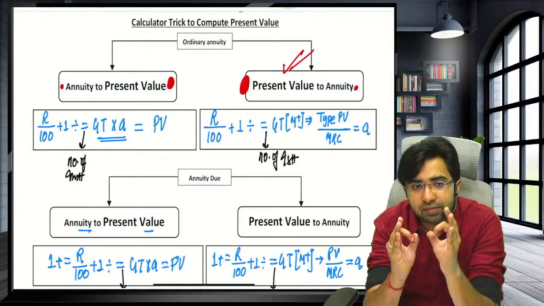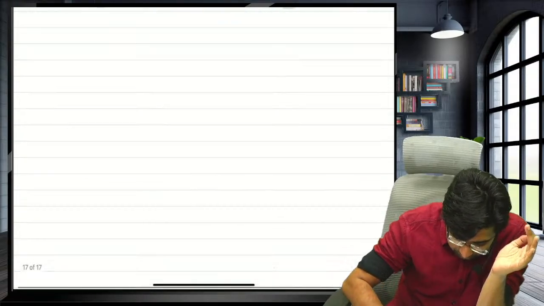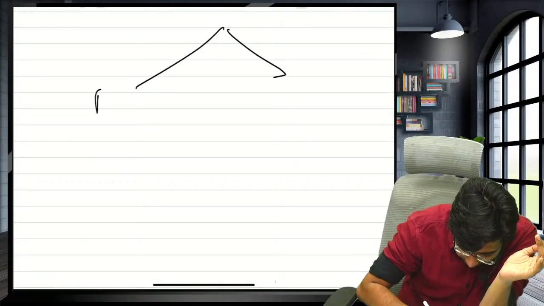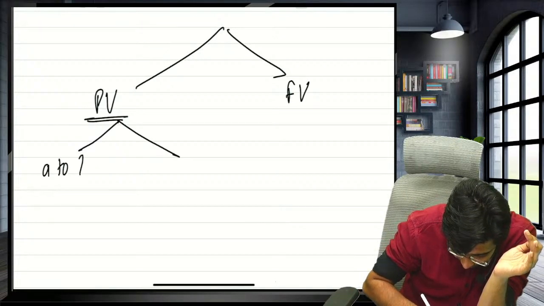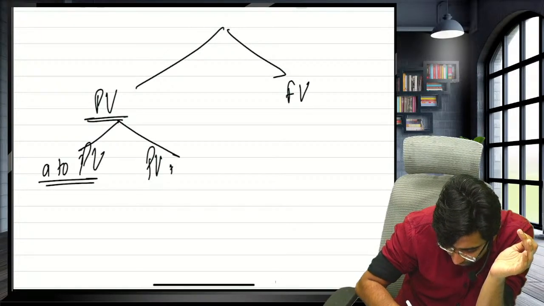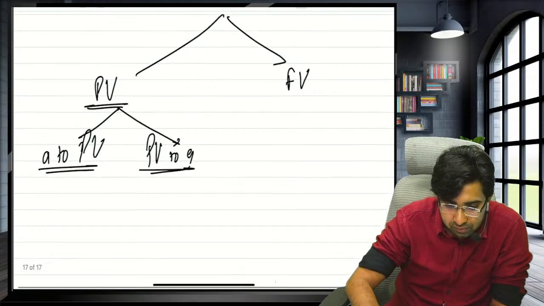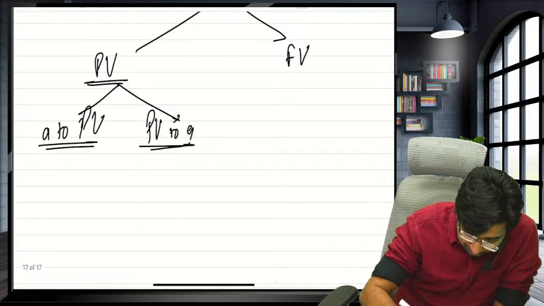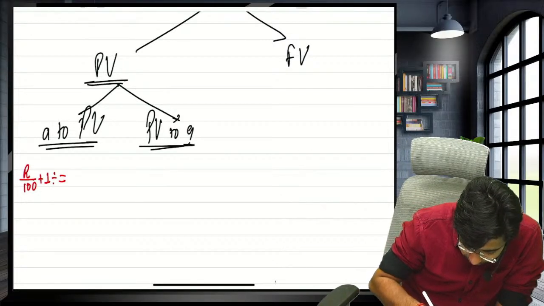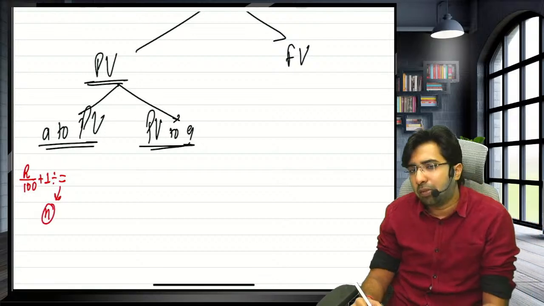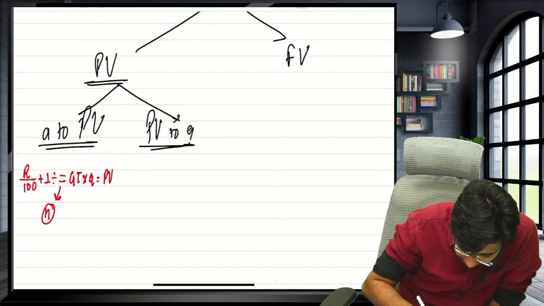Guys, can I start the questions now? So, sir, what we have discussed for the present value, guys, now let's write these tricks. Present value and future value. Guys, if it is annuity to present value, second, present value to annuity. These are the two things that they will ask. Now let's start. Again, R upon 100 plus 1 divide equals to. How many times will you press equals to button? Number of installments. GT. Multiply by annuity and you will get the present value.